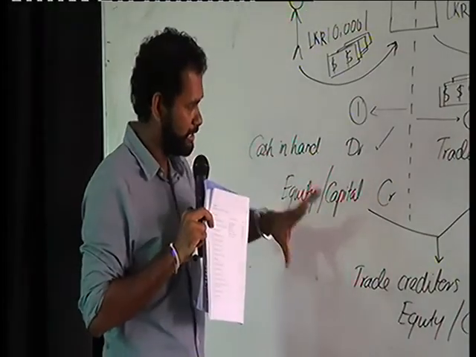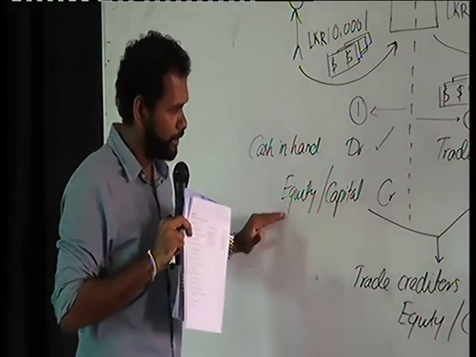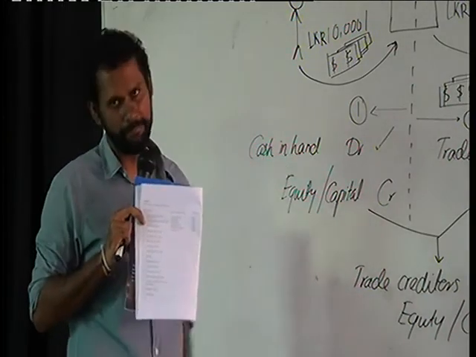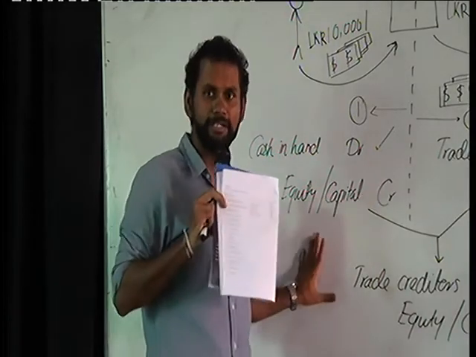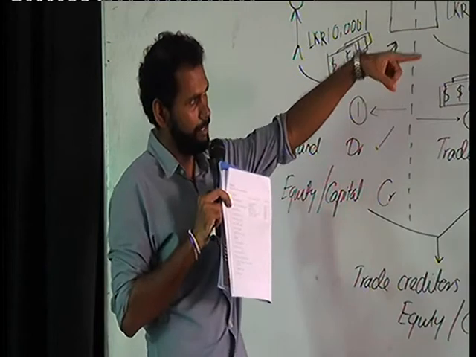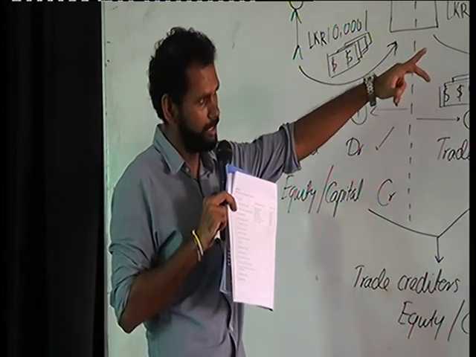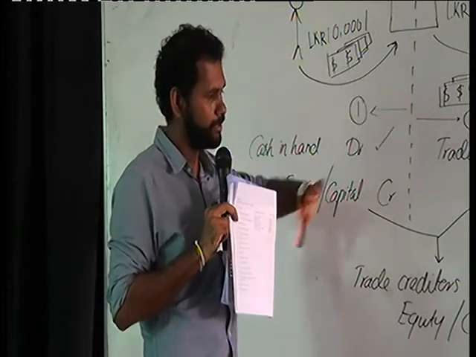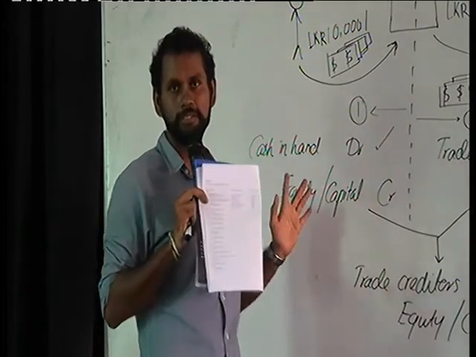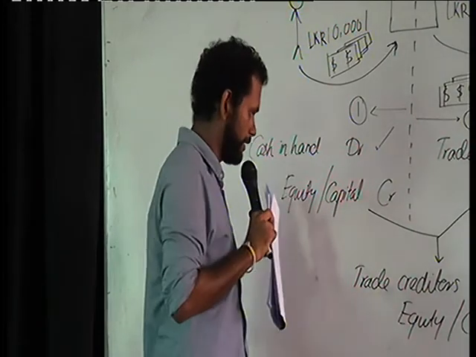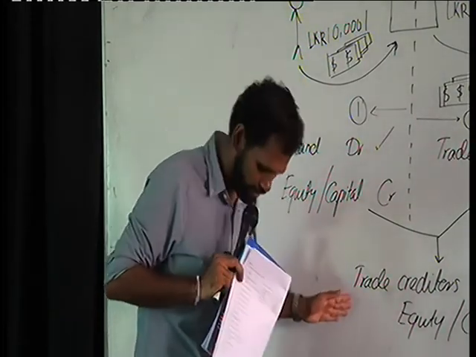But the only thing to keep in mind is that these two transactions happen at the same time. That is why we could net off the cash in hand impact. You can see that we could net off the 10,000 because it happened at the same time. If it happened in two different months, we can't do it. We have to do it on two instances, right? Since it happened at the same time, we netted it off and recorded this transaction.